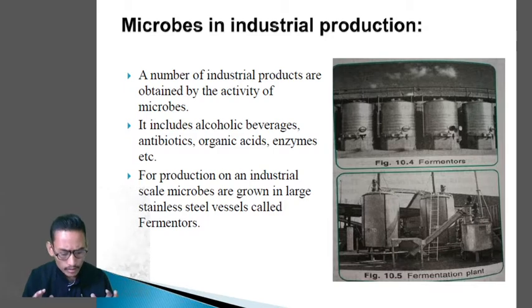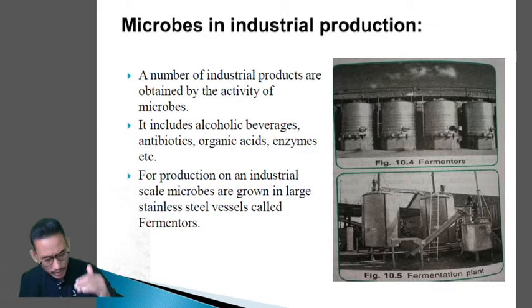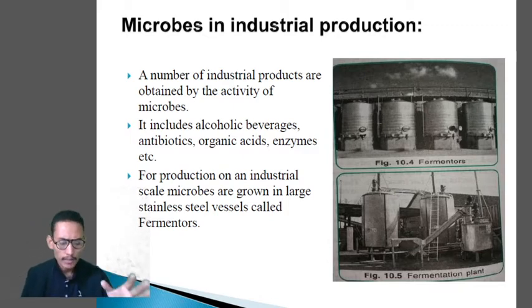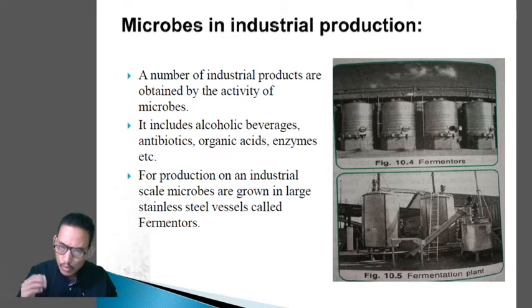A large number of industrial products are obtained by the use of microbes. Clear? This includes alcoholic beverages. We can also use microbes for the production of antibiotics, industrial alcohols, organic acids, enzymes and bioactive molecules.